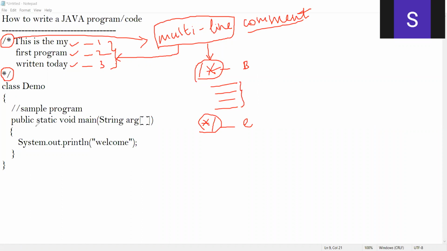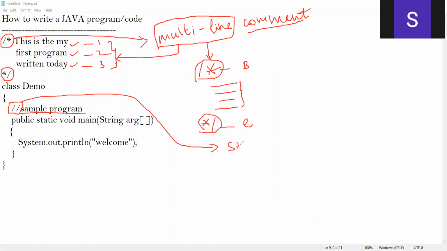Next, you see that here I've written a sample program. And before that, what I've done is put 2 forward slashes, and we call this a single line comment.